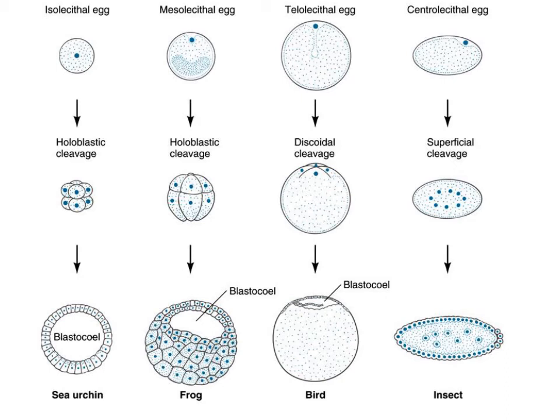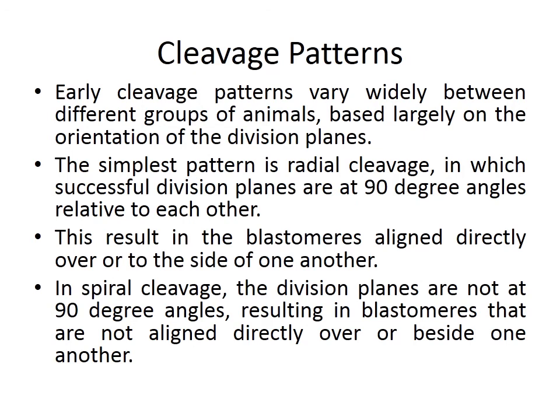Cleavage patterns. Early cleavage patterns vary widely between different groups of animals, and are based largely on the orientation of the division planes. The simplest pattern is radial cleavage, in which successive division planes are at 90-degree angles relative to each other. The result is blastomeres aligned directly over or beside one another. In spiral cleavage, the division planes are not at 90-degree angles, so the blastomeres are not aligned directly over or beside one another.